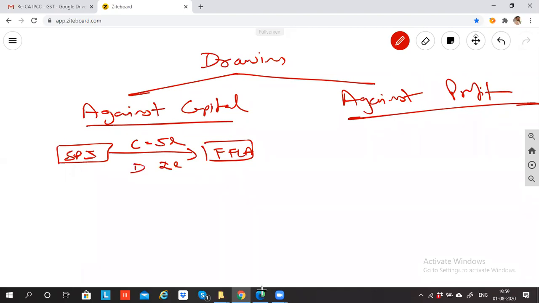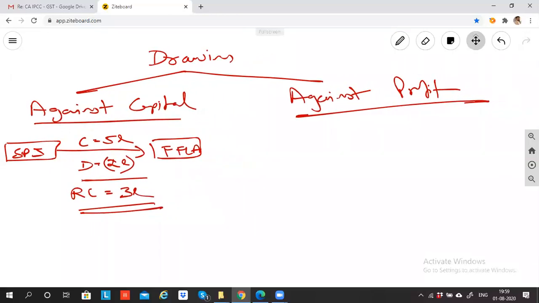So drawing against capital will be subtracted from capital. 5 lakh minus 2 lakh. So what is the remaining capital? 3 lakh. This is called drawing against capital. Any doubts at this point? As I said when we discussed the capital point, drawing will be subtracted from capital.